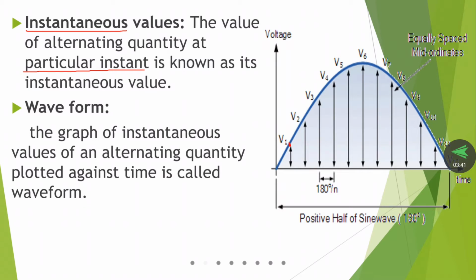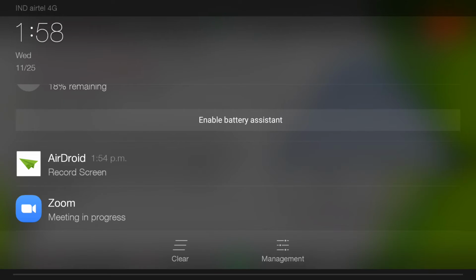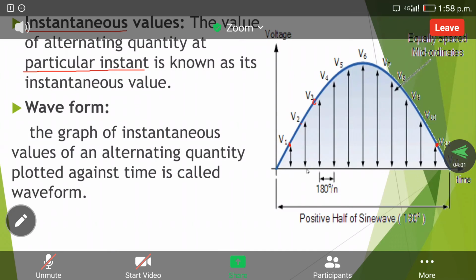Up to V12. So the value of V1 is not the same as V2. The value of V2 is not the same as V3. Similarly, even when it reaches V11 or V12, the value is not the same. V1 is different, V11 is different, but V0 and V12 are the same because it starts from 0 and will end at the instant of 0 degrees. So at two instants only, the values are the same.